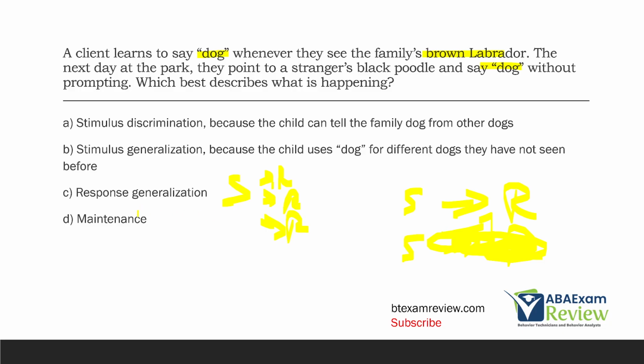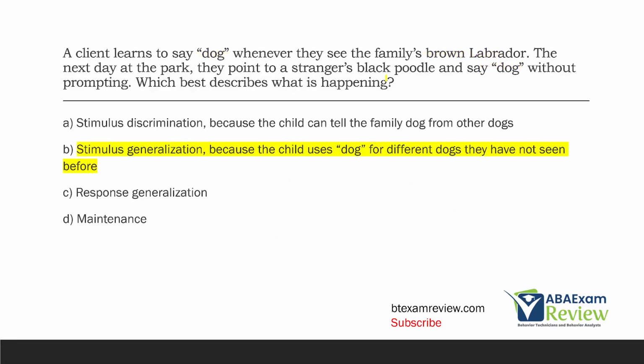And then D, maintenance. Well, since the black poodle was a stranger's dog and the kid was never necessarily taught to point to a stranger's black poodle and say dog, maintenance doesn't fit as well as generalization because maintenance has to do with being taught something, the teaching being over, and the skill continuing. So what best describes what is happening? Stimulus generalization.